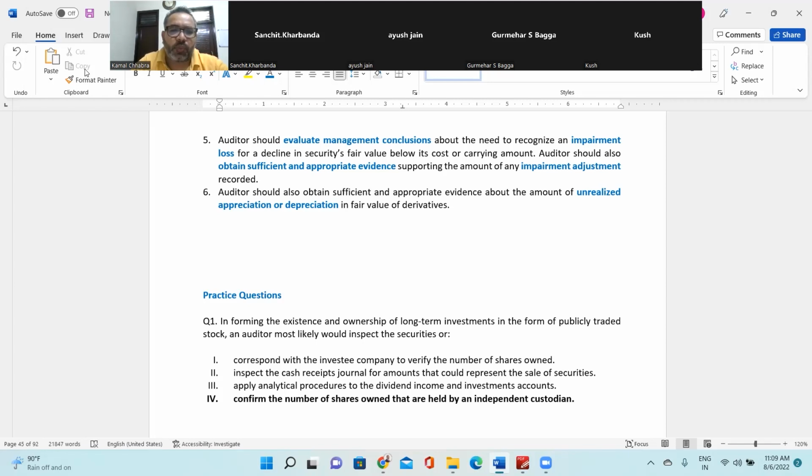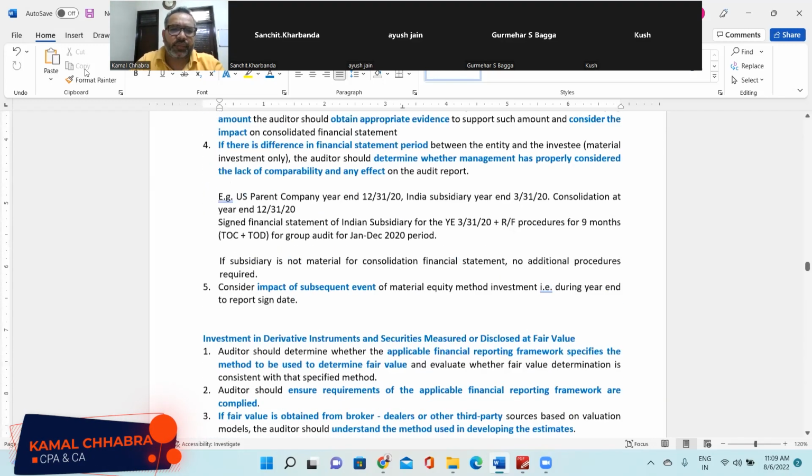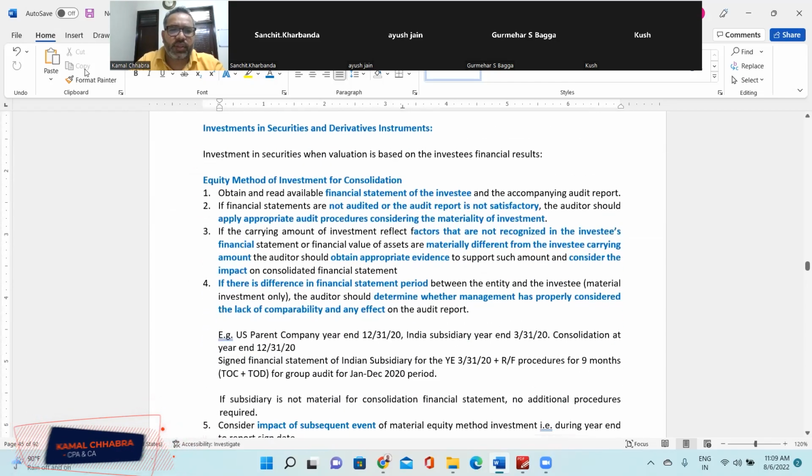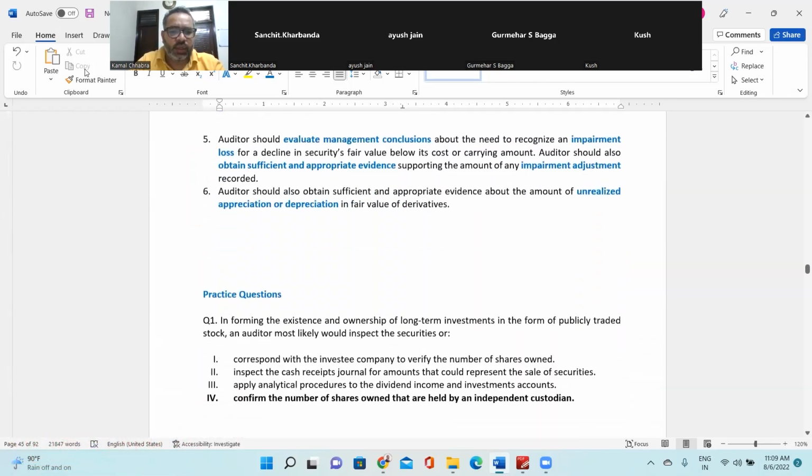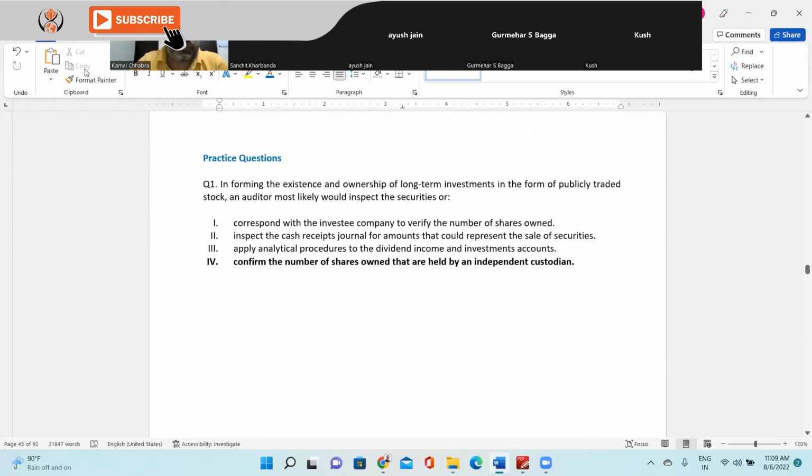Last one is the auditor should obtain sufficient and appropriate evidence about the unrealized appreciation or depreciation in the fair value of the derivative. So if there is any unrealized gain or unrealized loss on the fair value of the derivative, then the auditor should obtain sufficient and appropriate audit evidence for the same as well. So this is about investment in securities and derivative instruments. Let's do a practice question here.